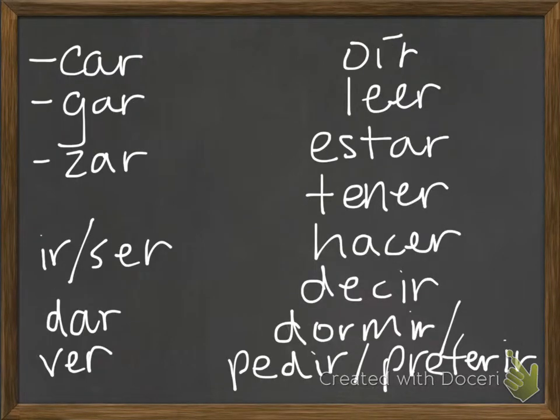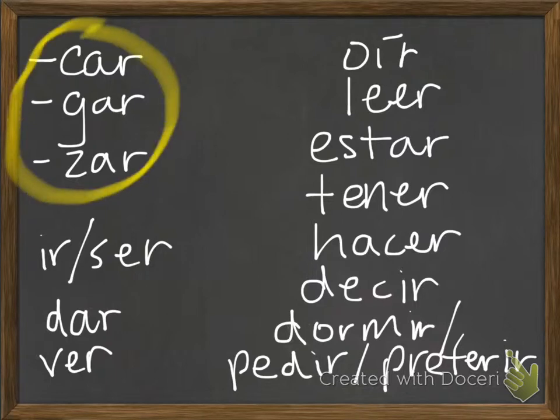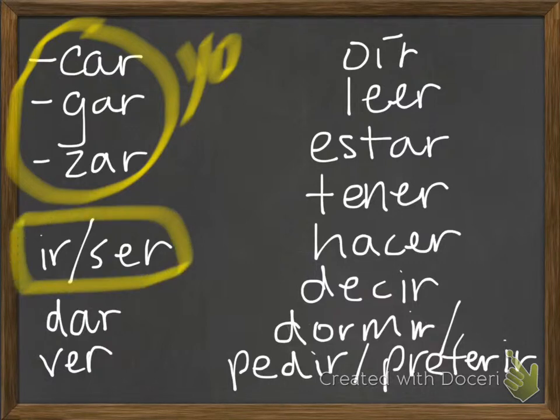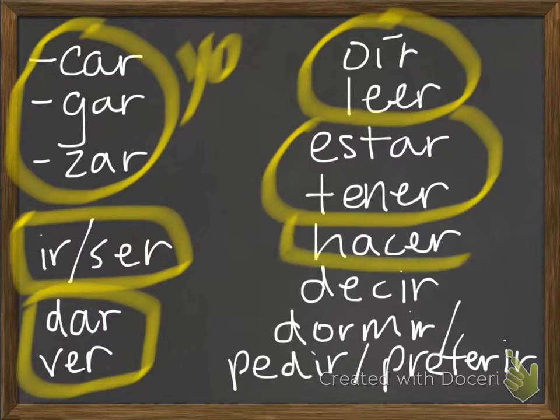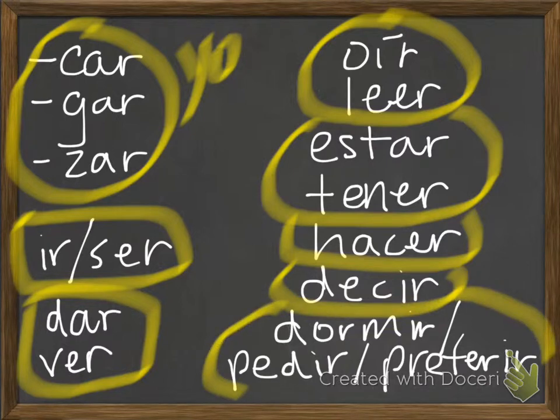Now you've already learned a lot of the preterite conjugations, and there are some patterns that we saw. We have car, gar, and zar verbs, which are your regular yos. Ir and ser, which are actually conjugated exactly the same in the pretérito. That was your fui, fuiste, fue, fuimos, fuisteis, and fueron. Dar and ver, which are really similar. Oír and leer, which are similar, and they have those y's in there. We have estar and tener, which are very similar to hacer as well, just a different stem. Decir has a J in it, super strange, and then we have some of our stem-changing ones right here.